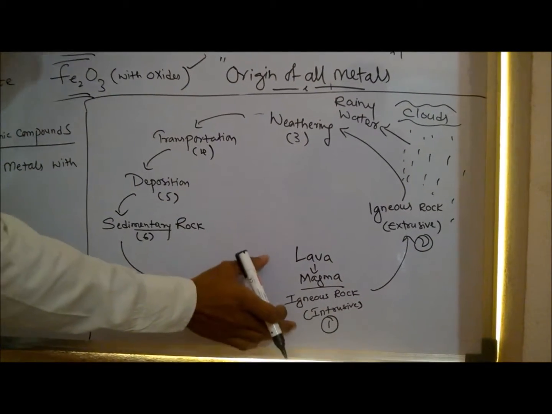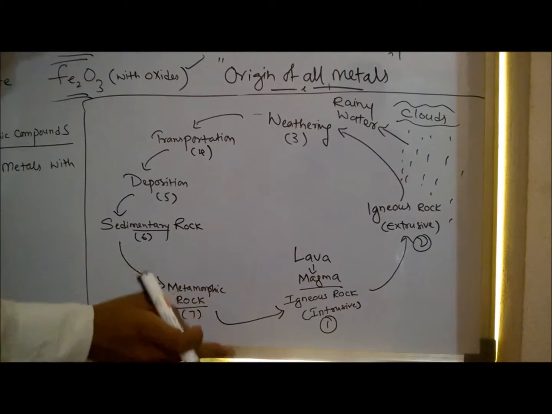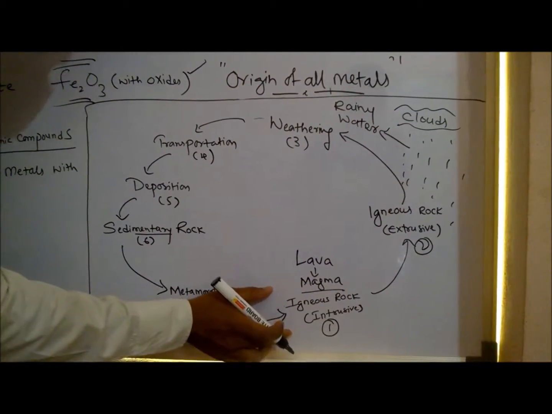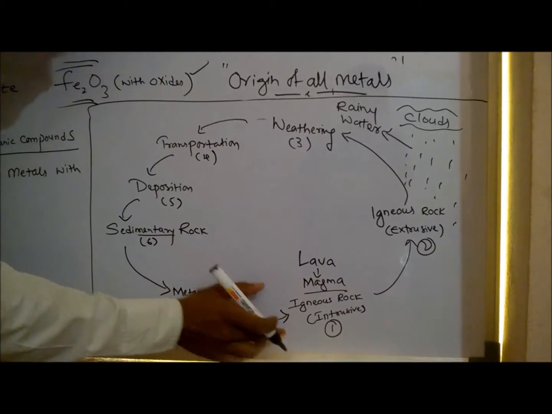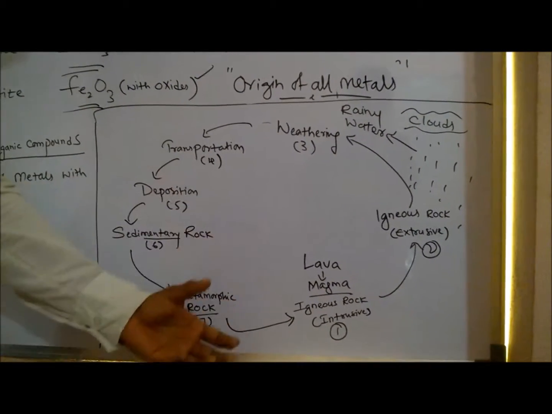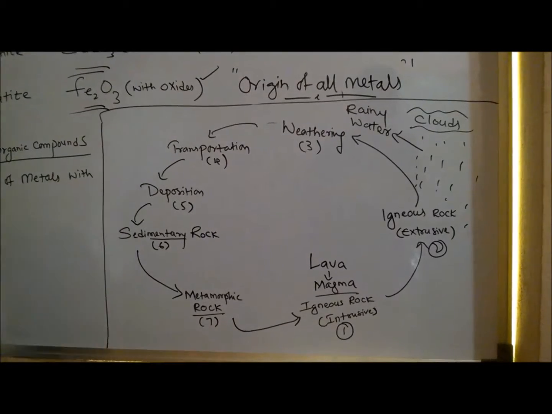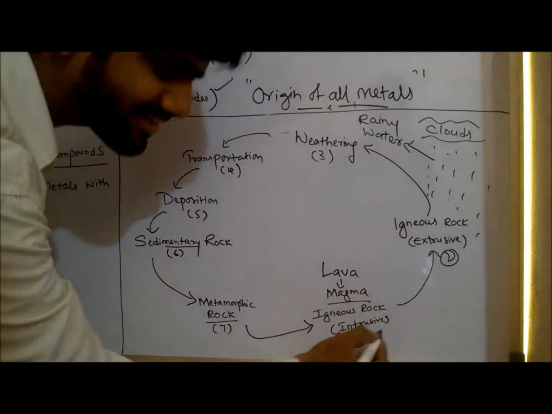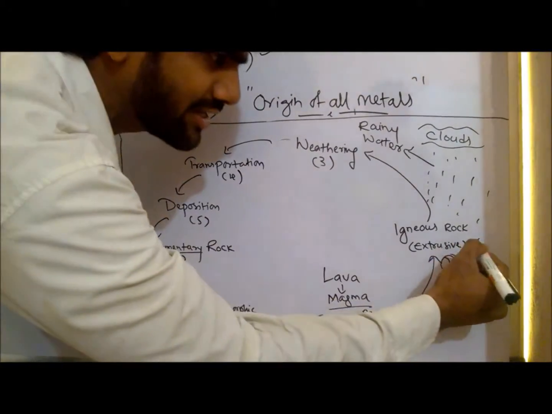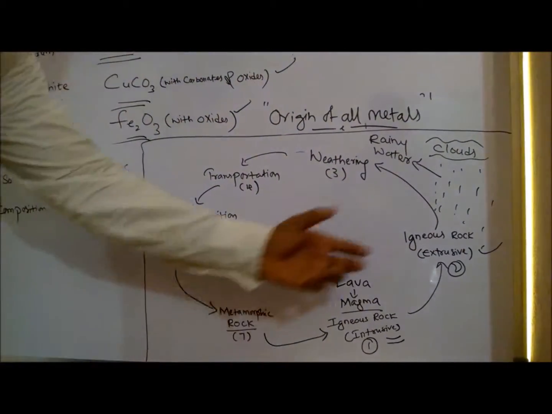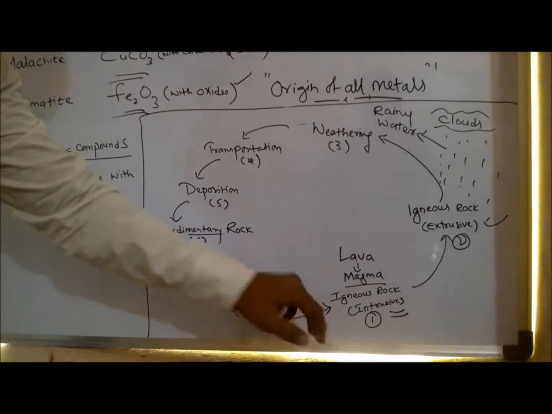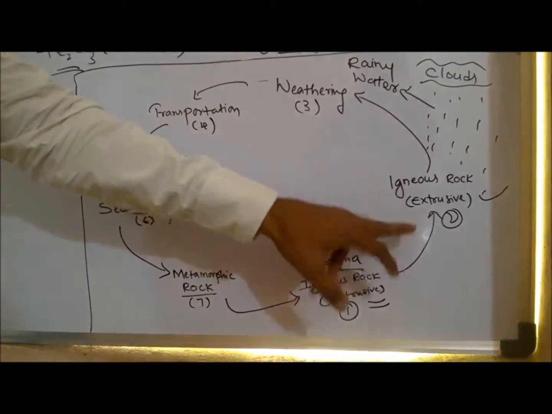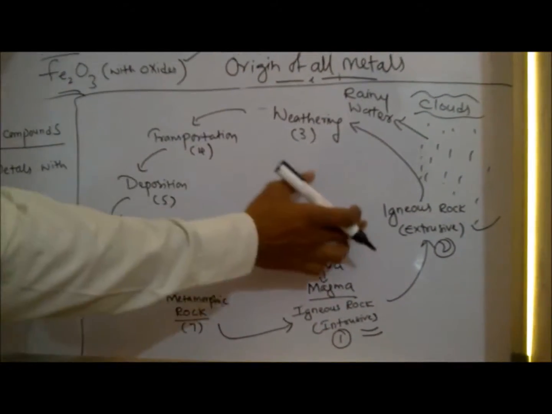All the particular metals, maybe iron, copper, gold, everything will be in the form of a molten state. Why is it in a molten state? Because the temperature within the earth is high. From this state, the lava will burst out from inside the earth. As it comes out, it is said to be extrusive because it came outside the earth. Intrusive because it is in the earth crust. Extrusive because the lava has burst out on the mountain. After bursting out, it comes into the weather.